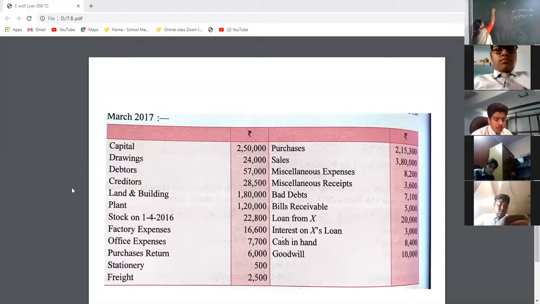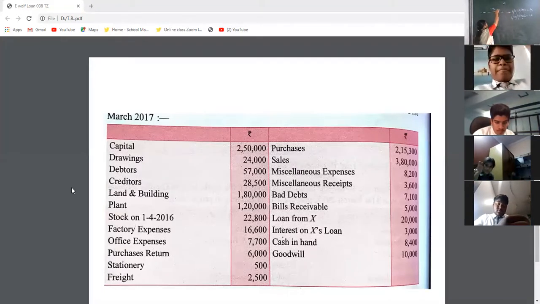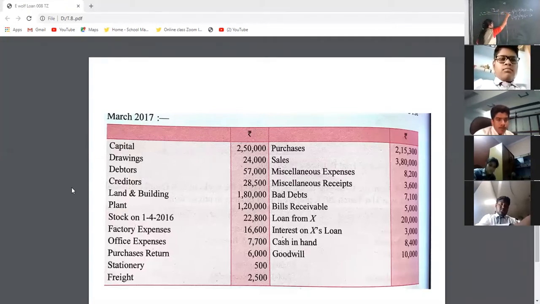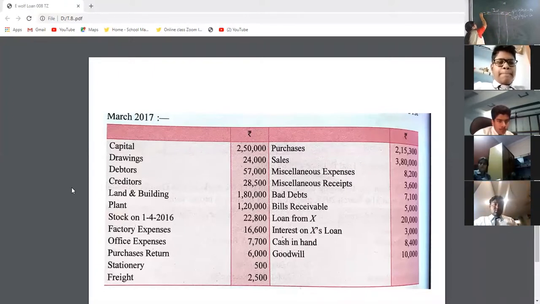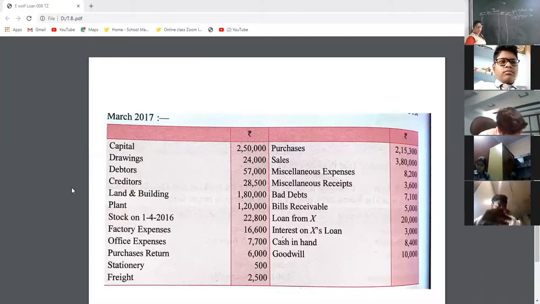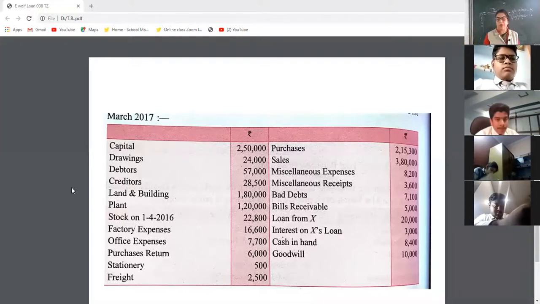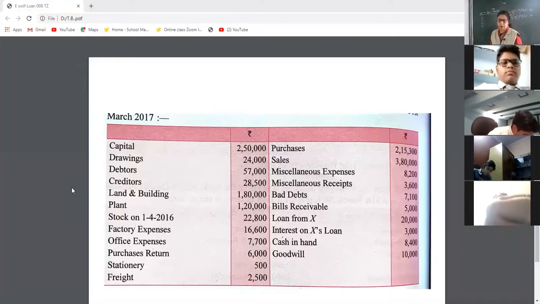Class 11, trial balance, as on or as at. Capital.